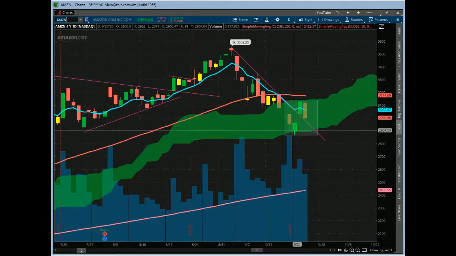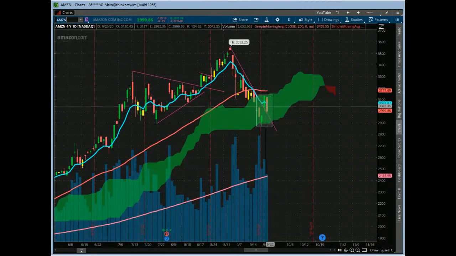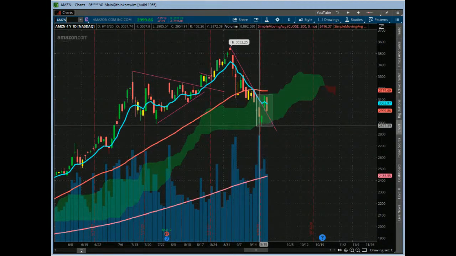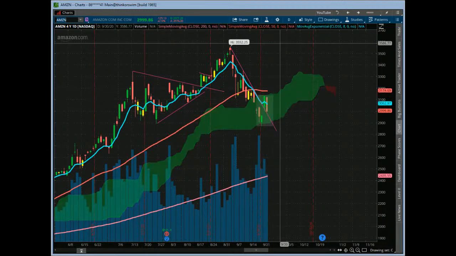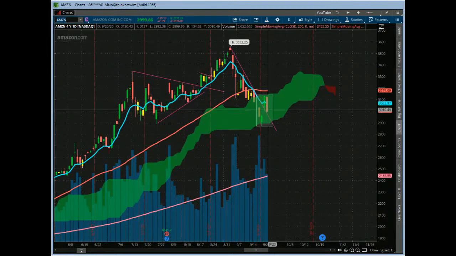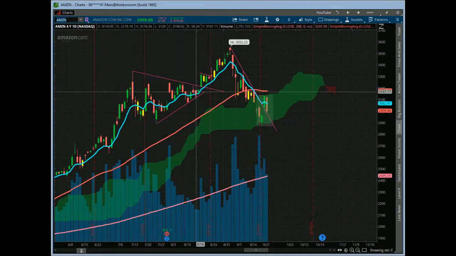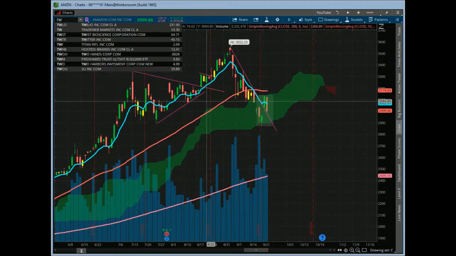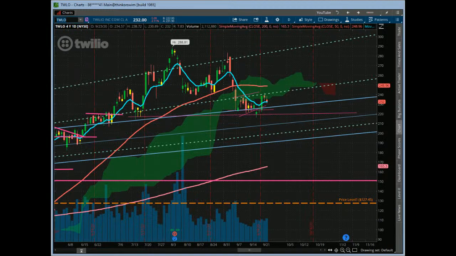Now it tried to rally off of it. So at this point now, to me, it's looking like just a kind of a corrective pattern right here. So 1, 2, and we could be working on a wave 3 down. We don't know yet. It came back to retest the upper trend line right here. So we're kind of in a trend box in case it wants to start a trend back up. So we just kind of have to see how that goes going into tomorrow, how it holds these levels. But it could be interesting if this thing starts to get really nasty. Just enjoy the ride down, right? So we got that going on, which is pretty cool. So maybe it doesn't need a stock split. Maybe it'll get back to 100 anyway. Yeah, right. Anyway, so Twilio.